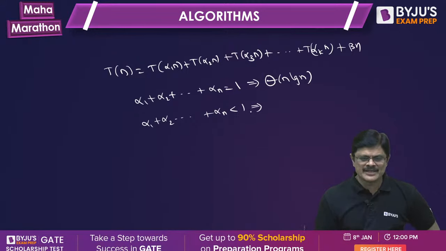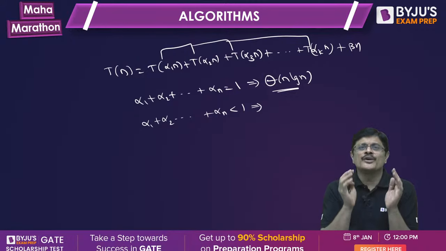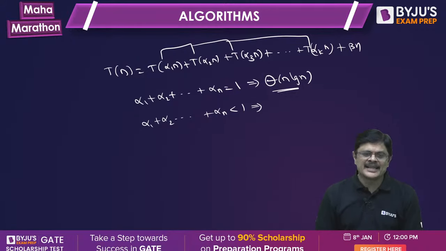In this case, see, if the sum of all that is equal to 1, these sub-problems add up to a theta n problem, then the complexity is theta n log n.